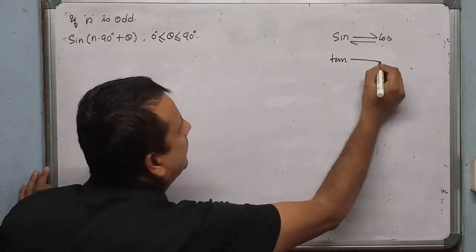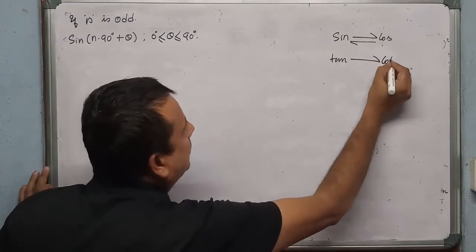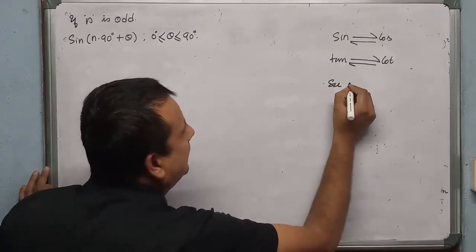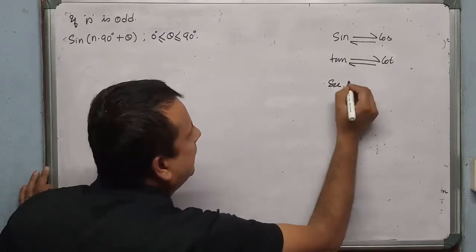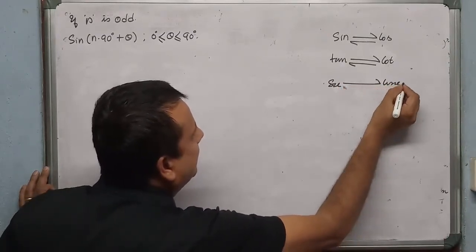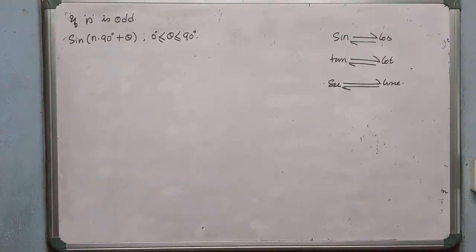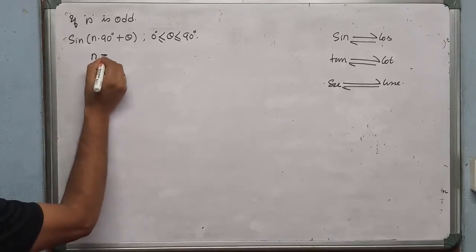Tan will be cot, cot will be tan. Sec will be cosec and cosec will be sec. It's reversible. If the multiple of 90 is odd, then the ratio will change. If the given ratio is sine, then you have to write cos if the multiple of 90 is odd. The ratio will change. The first odd number is n equals 1.